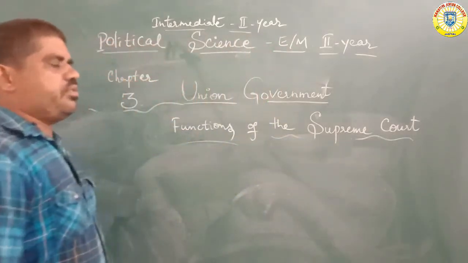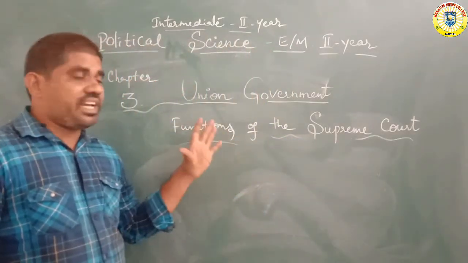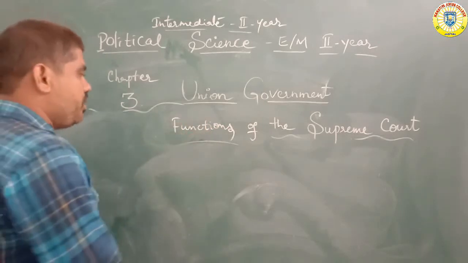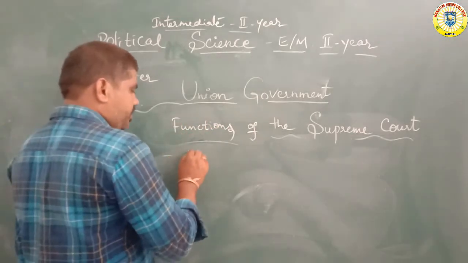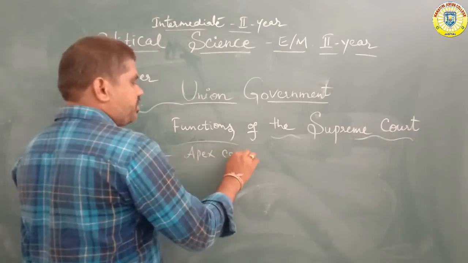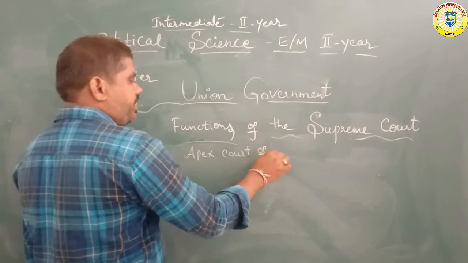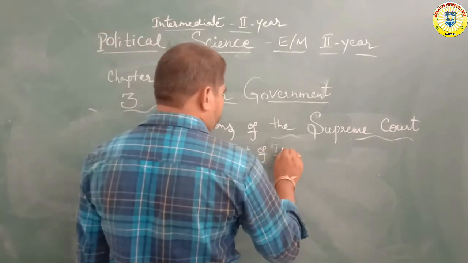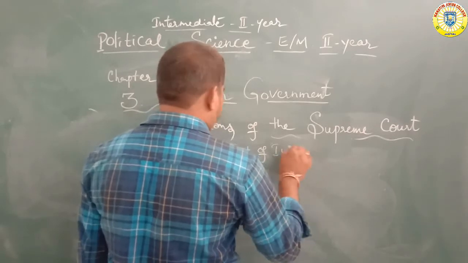Okay, the Supreme Court is called the Apex Court of India. It is the largest and most important court, the Apex Court of India.